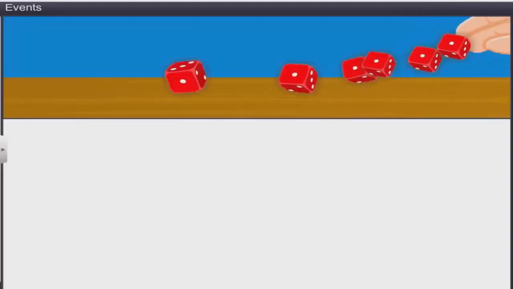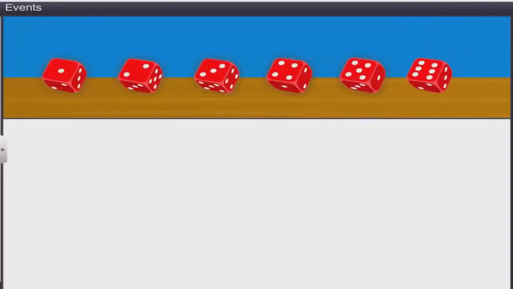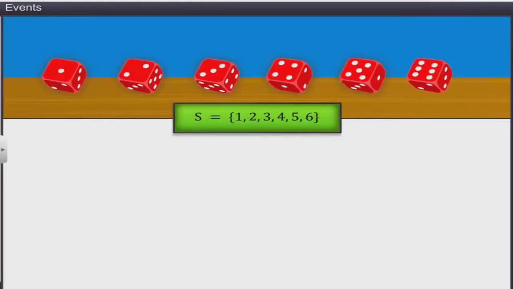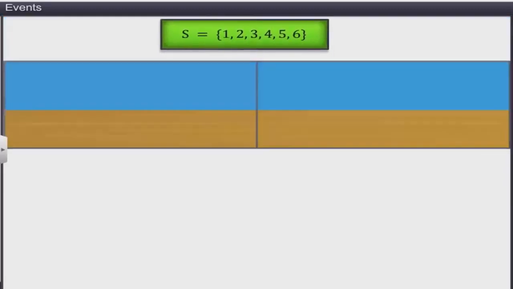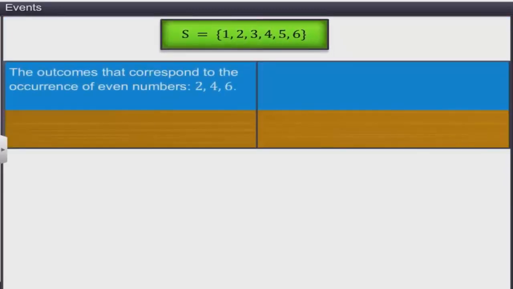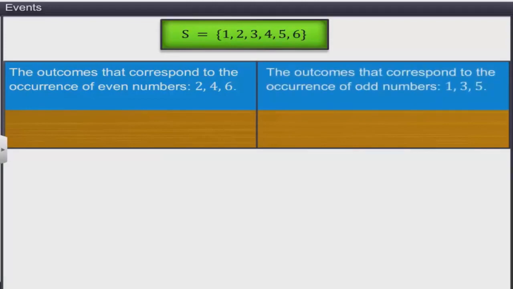Let's consider an experiment of throwing a die once. The sample space associated with this experiment is 1, 2, 3, 4, 5, and 6. Which of these outcomes are even numbers? They are 2, 4, and 6. This implies the outcomes that correspond to the occurrence of even numbers are 2, 4, and 6. Similarly, the outcomes that correspond to the occurrence of odd numbers are 1, 3, and 5.